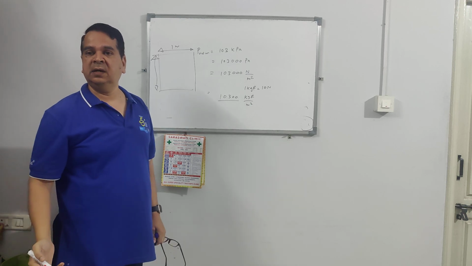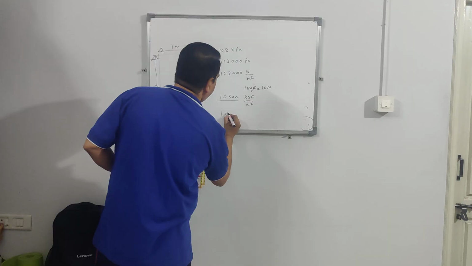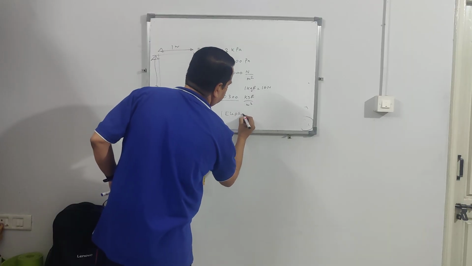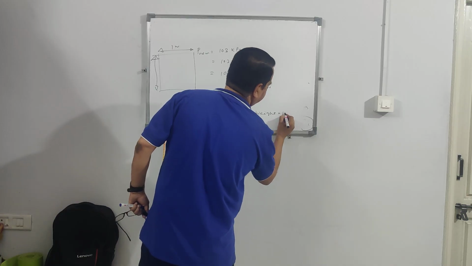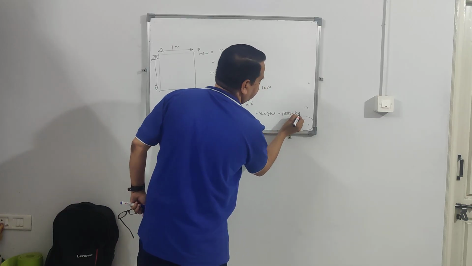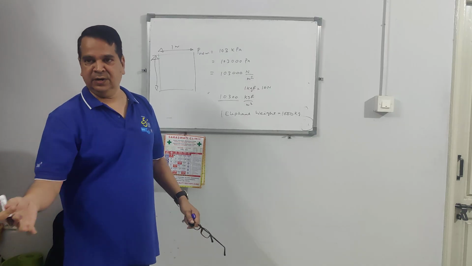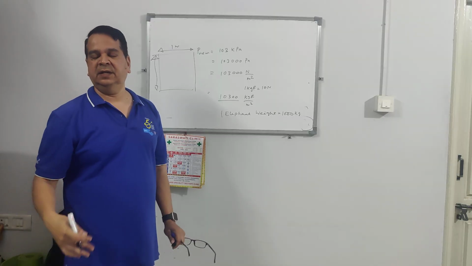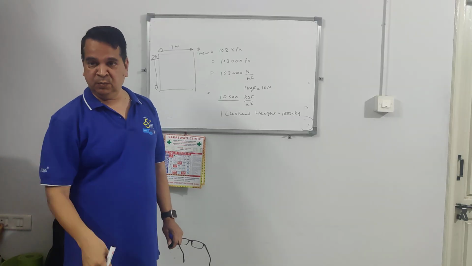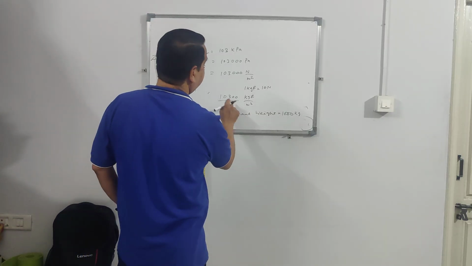What does 10,000 kg mean? See, the weight of one elephant is about 1,000 kg. Let us say your weight is 100 kg. It is not, your weight is 60 kg, but let us say 100 kg. An elephant's weight is 10 times more than you, which is 1,000 kg. But this is 10,000 kg.